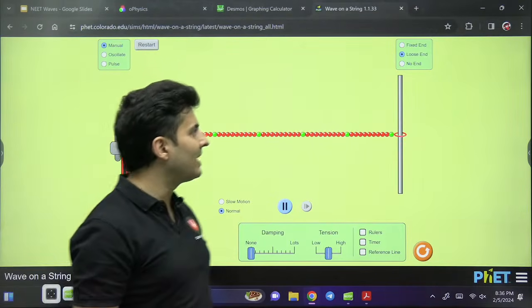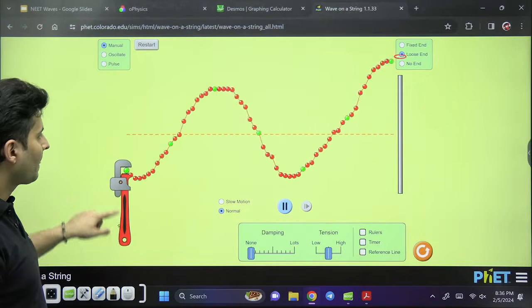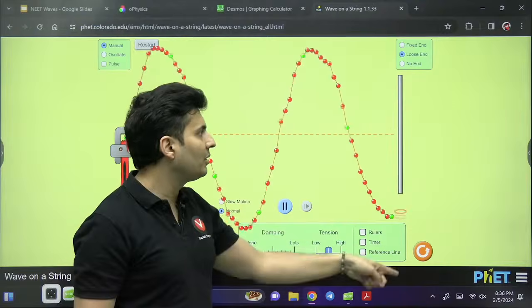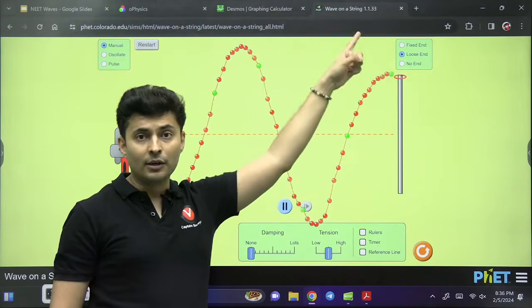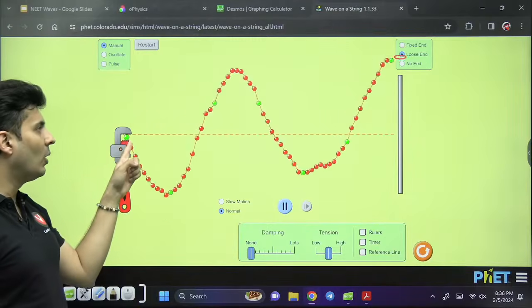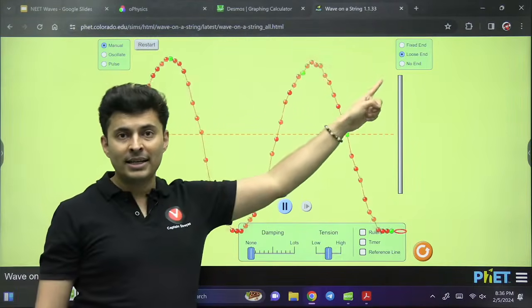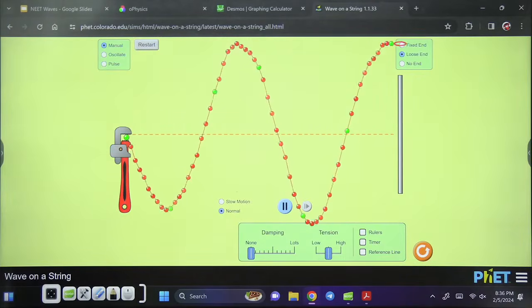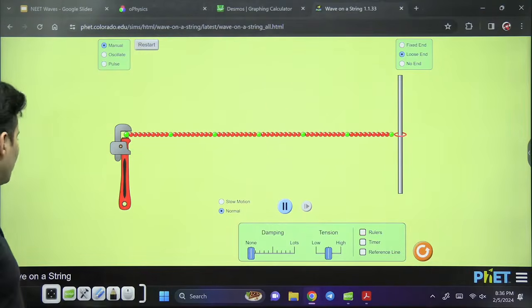But if you have a loose end, observe how it looks. What is that loose end going to be? Always the loose end is going to be an antinode. Fixed end will always be a node. Fixed end is node, loose end is antinode. Are you able to see this? You can never ever forget it now. Very good.